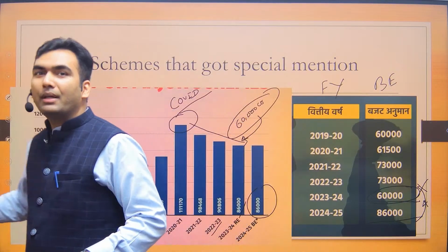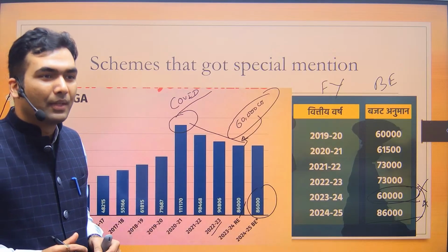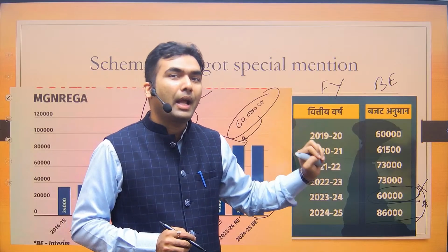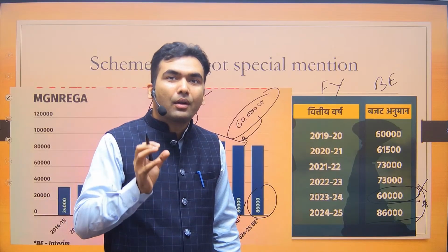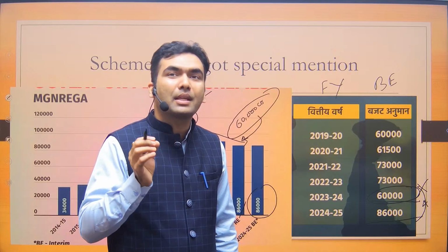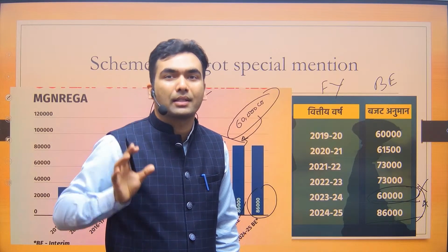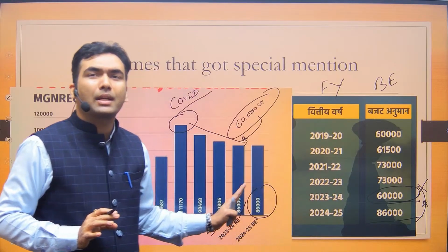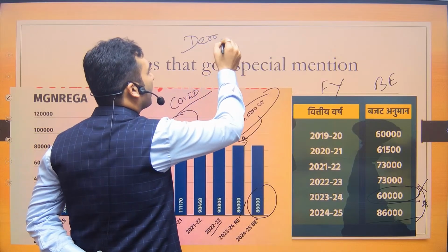Now look at why the government does this. Why is this smart number play being done? Because see, when the government presents the budget, it has to show that the fiscal deficit is going to be less. So in some schemes, the government intentionally shows less allocation. The government was also aware that 60,000 crore से काम चलेगा नहीं, and rather MNREGA is a demand driven scheme.